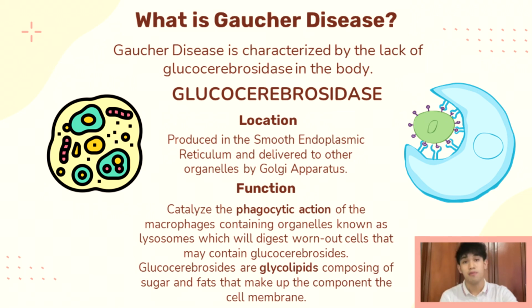And this function is to catalyze, or speed up, the phagocytic action of immune cells known as macrophages containing organelles we know as lysosomes. Lysosomes are the digestive center of our cells. Lysosomes in turn will digest worn-out cells that may contain glucocerebrosides. Glucocerebrosides are glycolipids, meaning they are composed of both sugar and fats, and they make up a component of the cell membrane.